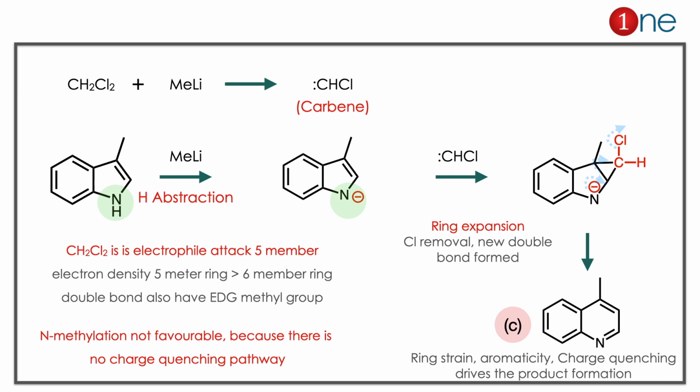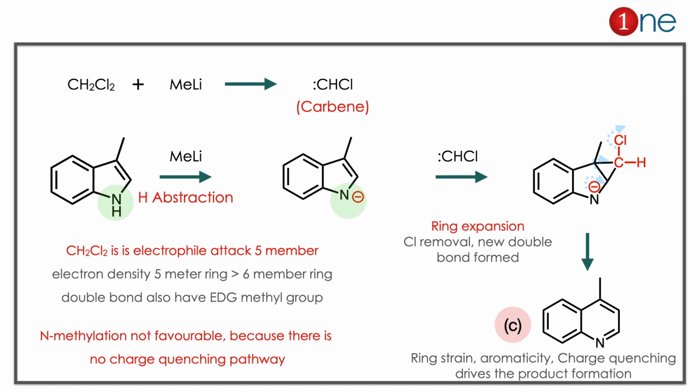Moreover, the methyl group is also electron donating. It populates the electrons very much. So you have the carbene insertion there. Then you have chlorine, which is a good leaving group, so you have to quench the charge. The charge travels, chlorine is removed, and the ring expands. You have the answer C.